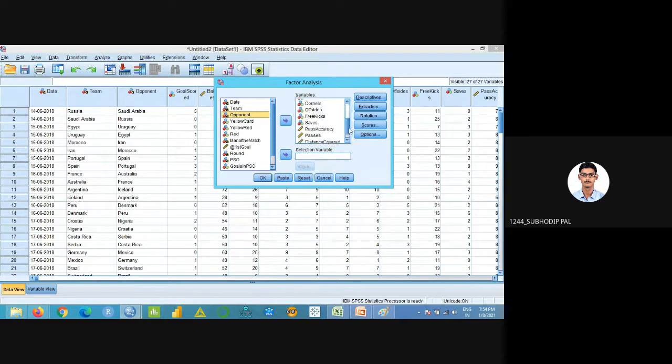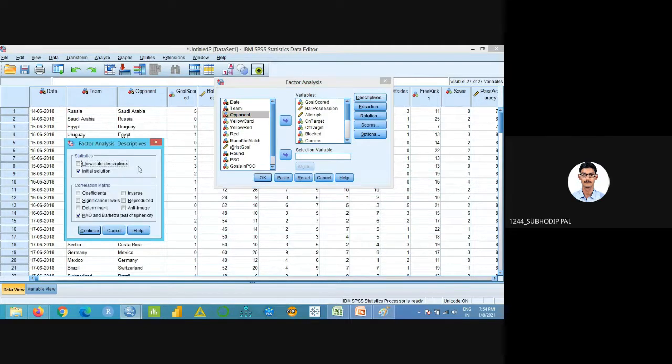I've taken 14 variables into consideration. Next, after fitting all 14 variables in the variables tab, I have to go to descriptives. In descriptives I have to check initial solution, and I want the KMO and Bartlett's test of sphericity. So I have to check these two. I guess this one is already checked.